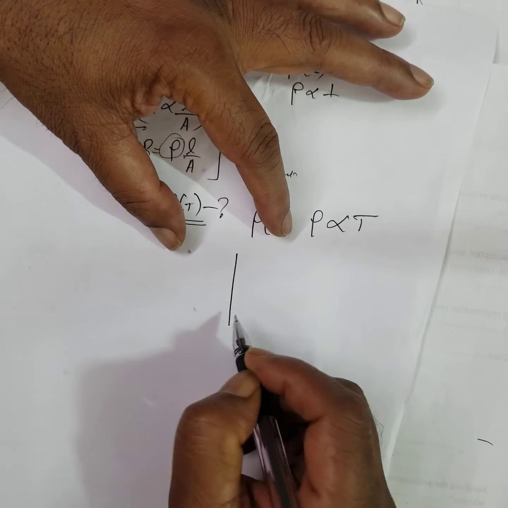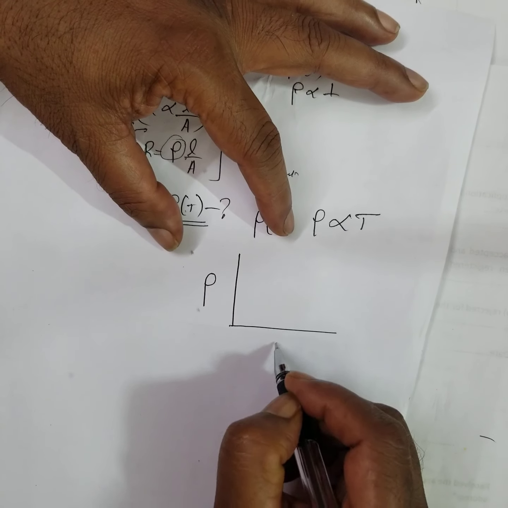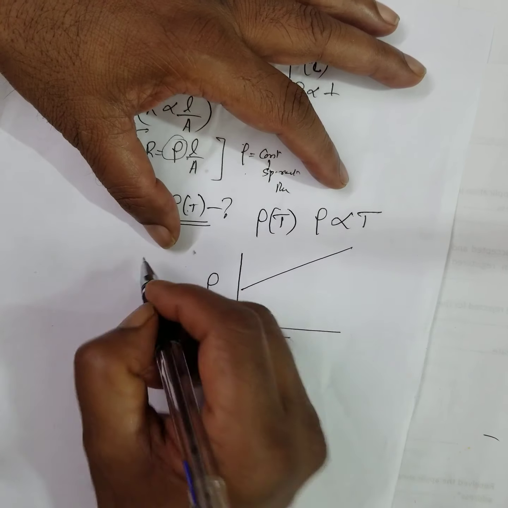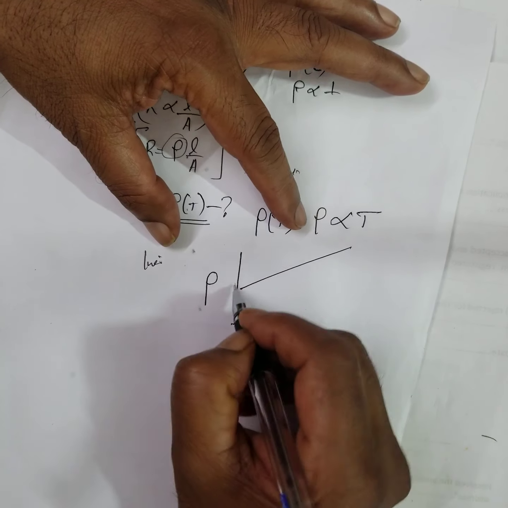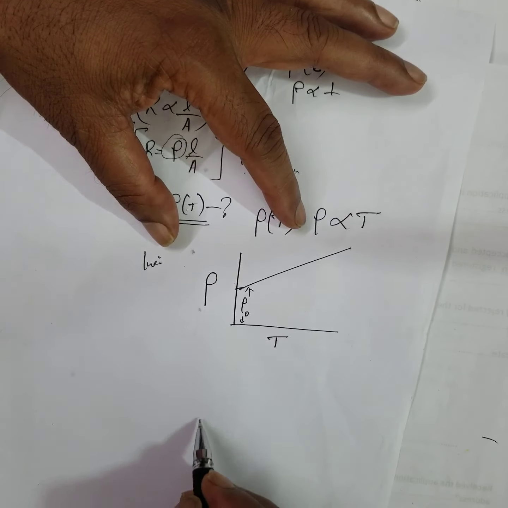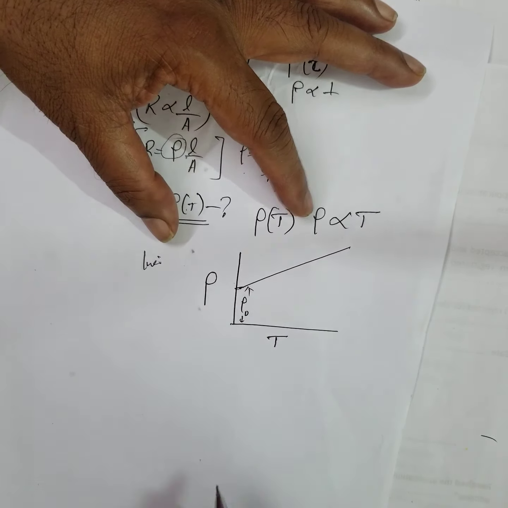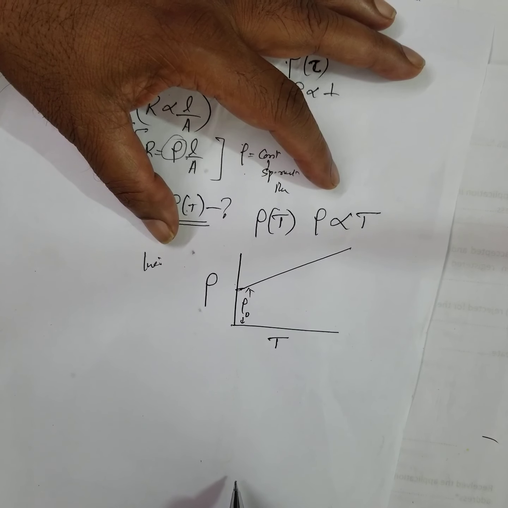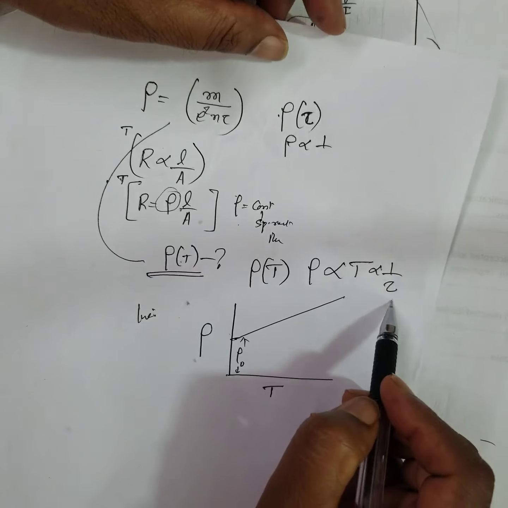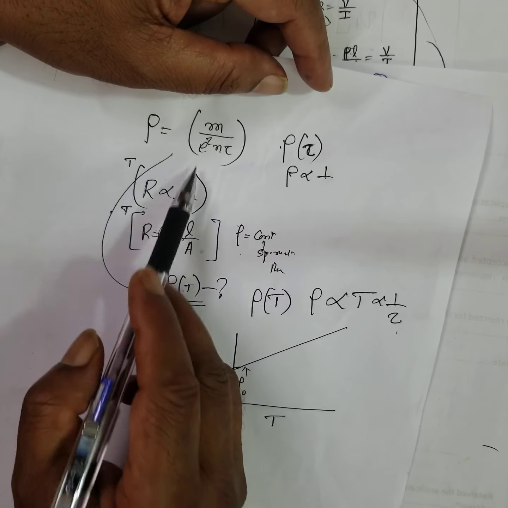That is the only thing you need to remember: resistivity with respect to temperature. For a linear resistor, rho naught is the value, and as the temperature increases, rho also increases. But it is inversely proportional to relaxation time.